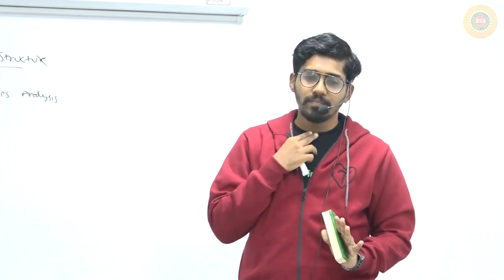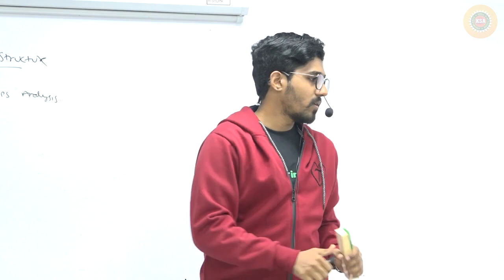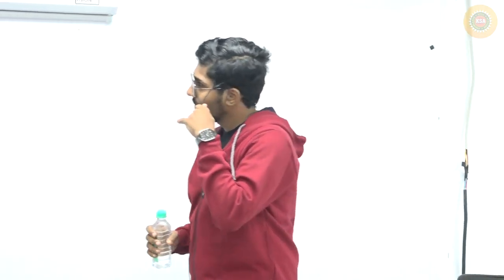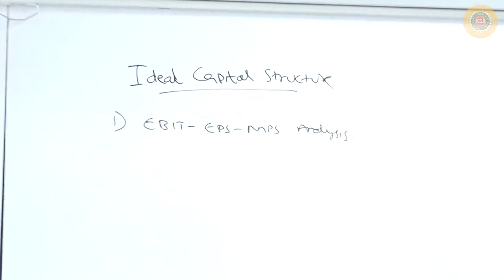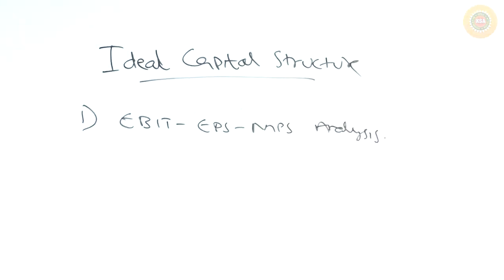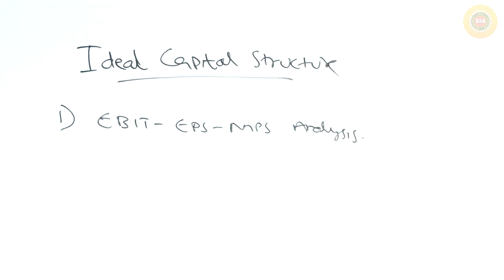These two approaches are given by one person named Durand, who gave them to find out the value of the firm.